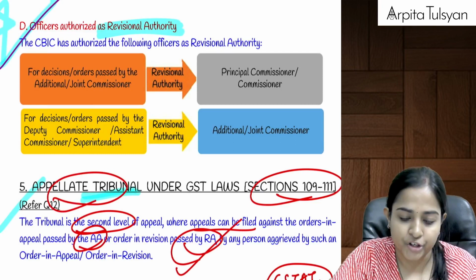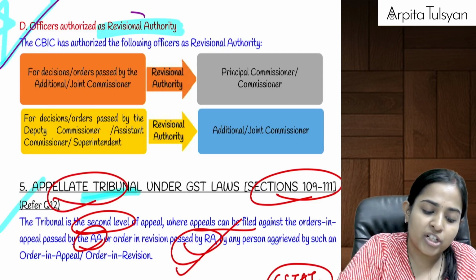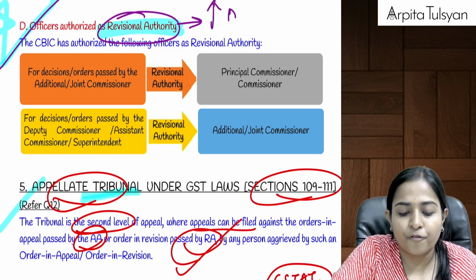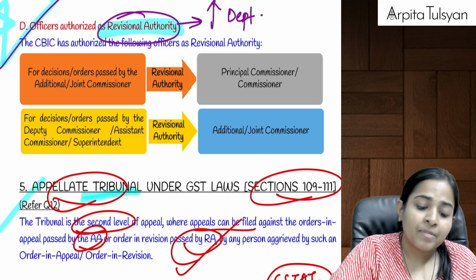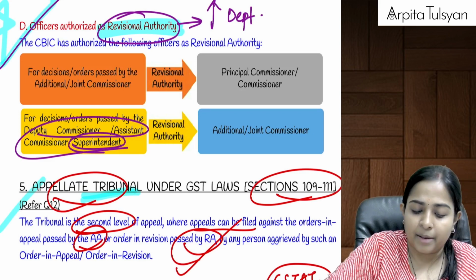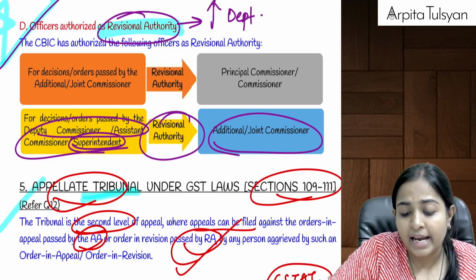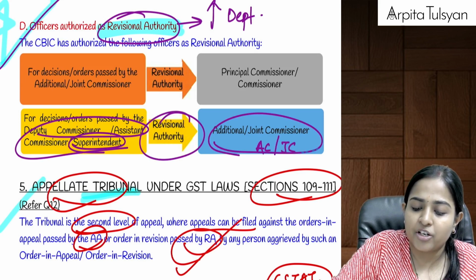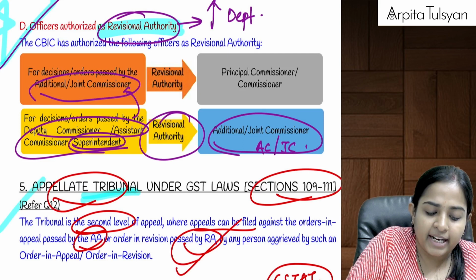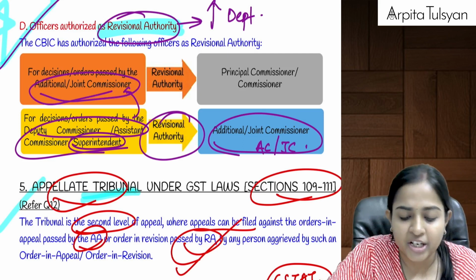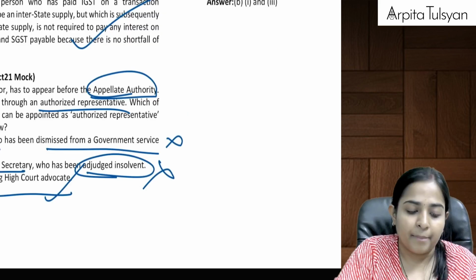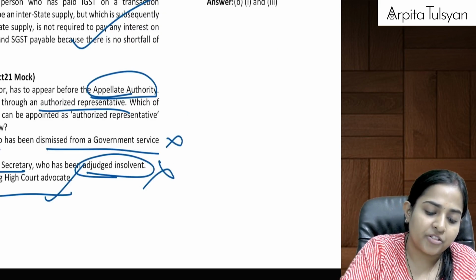Who is your revisional authority? Like I told you, it is not your appeal authority. These are higher officers from your department only. So if the adjudicating authority was your superintendent or deputy or assistant commissioner, then your revision will be done by the additional commissioner or joint commissioner. That is the next level basically. And if the adjudicating authority was an additional or joint commissioner, then the revision can be done by the next level, that is principal commissioner or commissioner. Everyone here, just try to understand this.